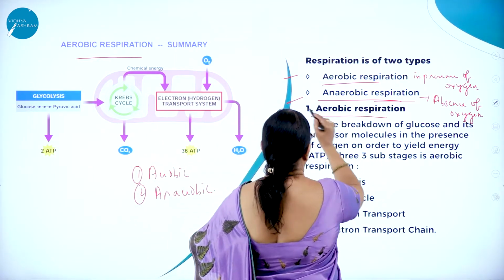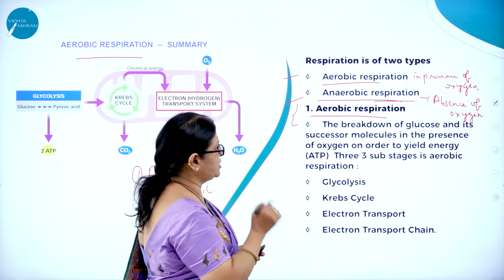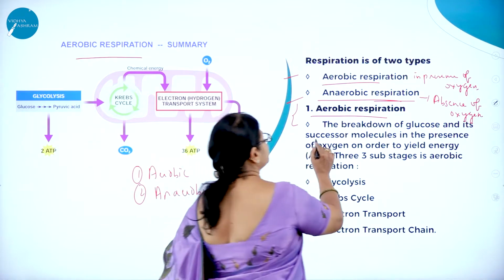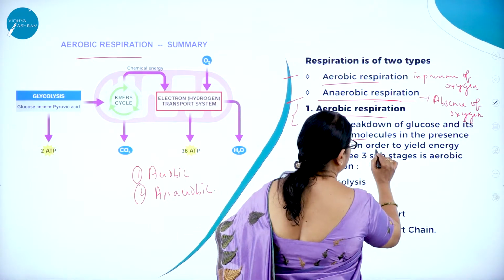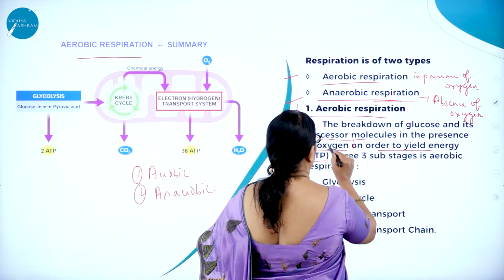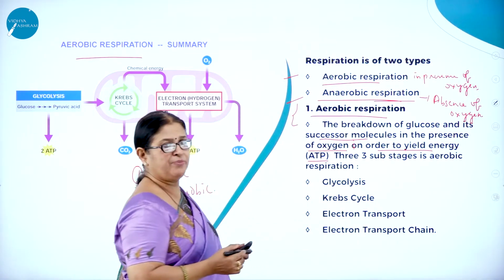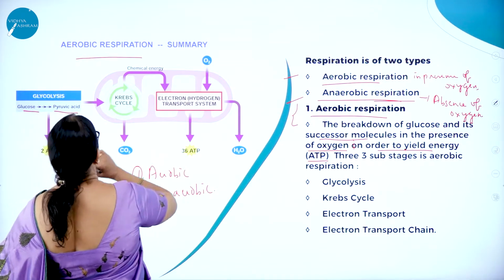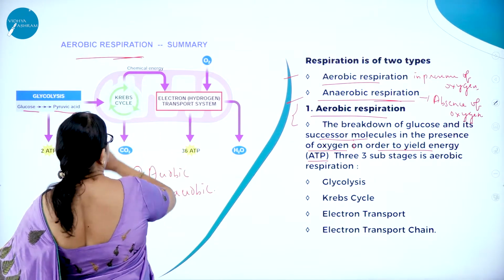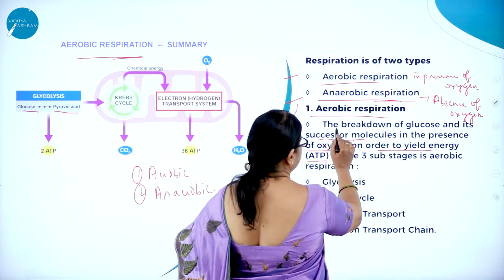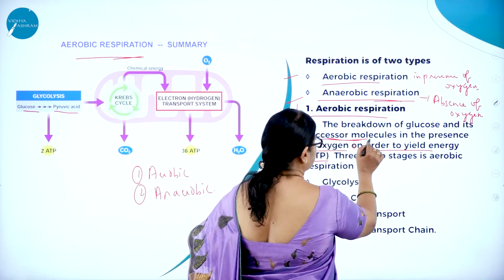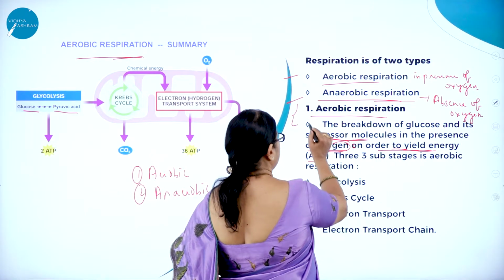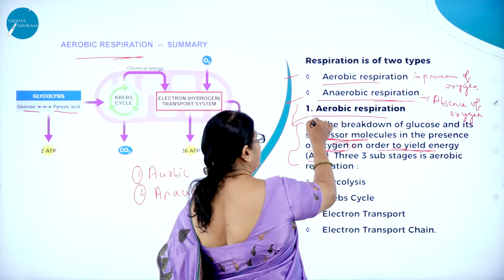So aerobic respiration. The breakdown of glucose and its successor molecules in the presence of oxygen in order to yield energy is called aerobic respiration. So what is aerobic respiration? Here you can see the aerobic respiration. Glucose is converted. This is called aerobic respiration. That is, the breakdown of glucose and its successor molecules in the presence of oxygen in order to yield energy, that is ATP, is called aerobic respiration.